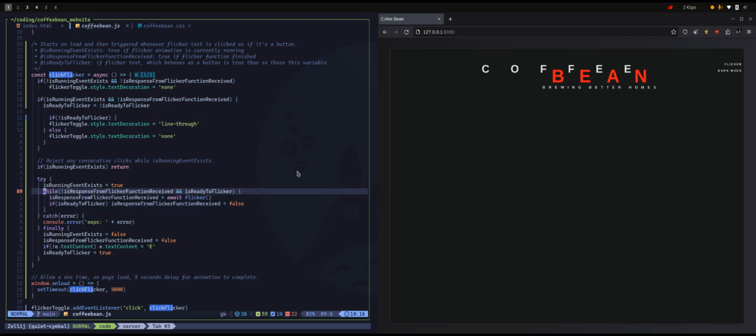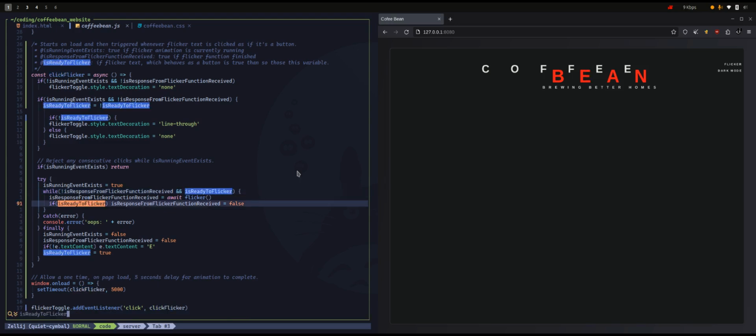In this case, let's say that I want to change the is ready to flicker flag. The only place in my code where the is ready to flicker flag changes is 16 lines above. But how can the code that is stuck in the while loop go 16 lines above? Well, it can't. It's not possible. In order for it to stop, a new event needs to be triggered.